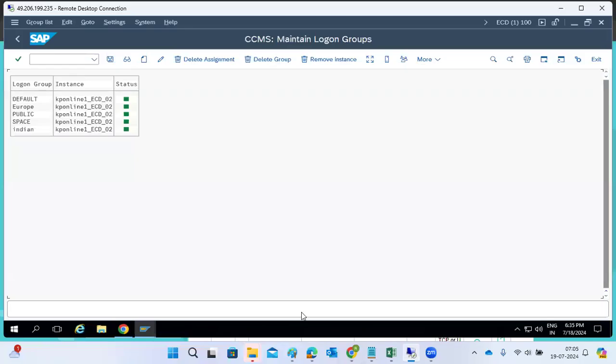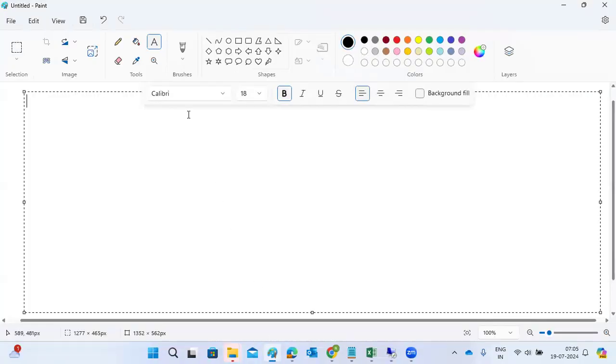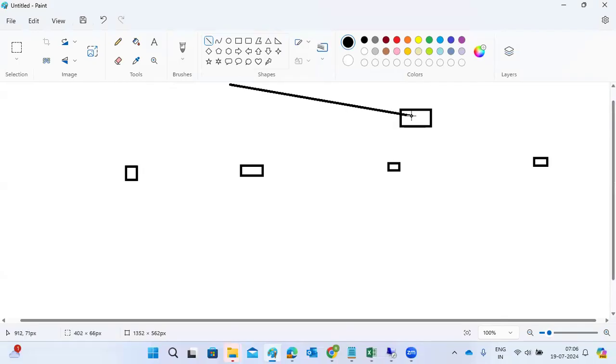On the group, the message server will route the request. Suppose, for example, this is the message server. Here we have a dispatcher, another dispatcher, and another dispatcher. Here we have the work processes; each and every one of these is a work process. Whenever you connect all your logon pads to the ASCS instance, meaning the message server,